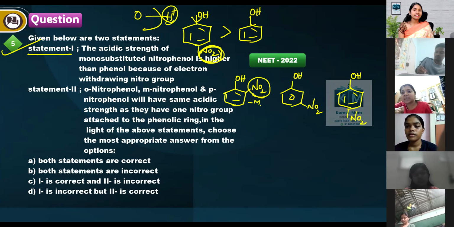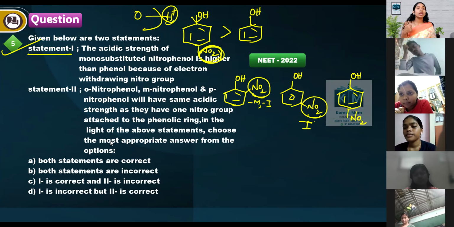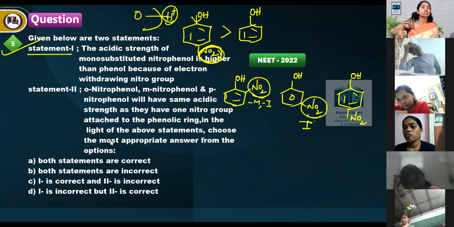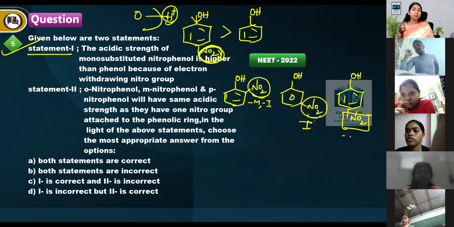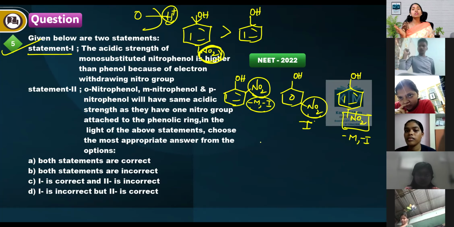Minus M, minus I. And at the meta place, what is the answer? Only minus I. No mesomeric effect. Mesomeric effect and hyperconjugation don't operate at the meta position. NO2 group at ortho has minus M, minus I. So here it is very close. Minus M, minus I is very close. So the more pulling group being very close, the first one is more acidic.